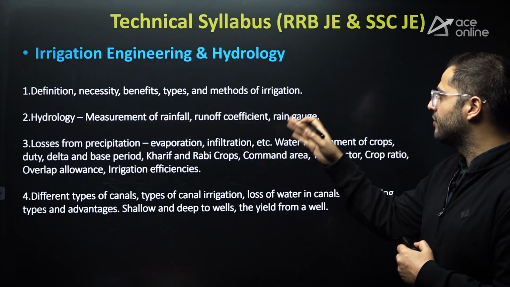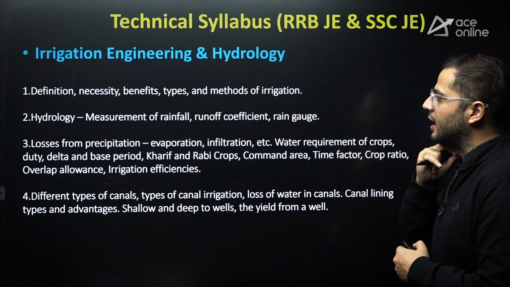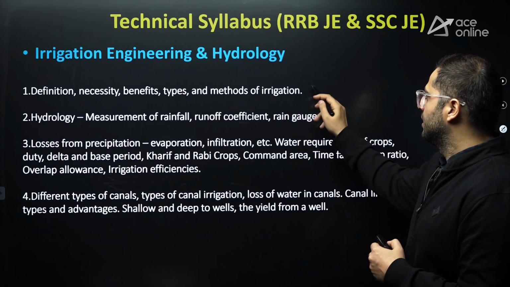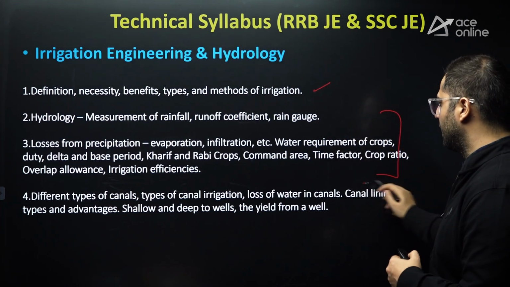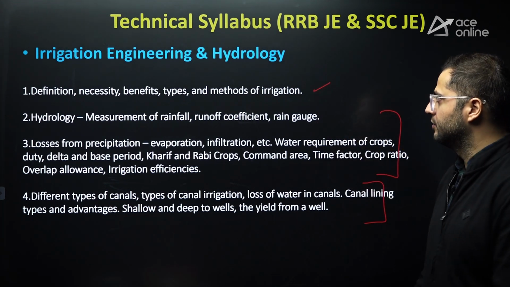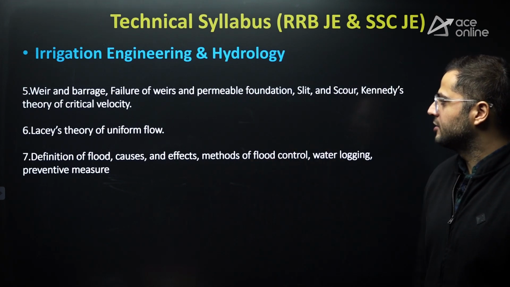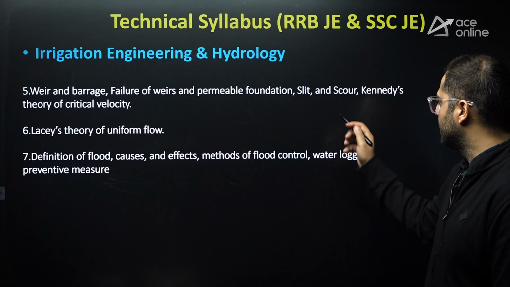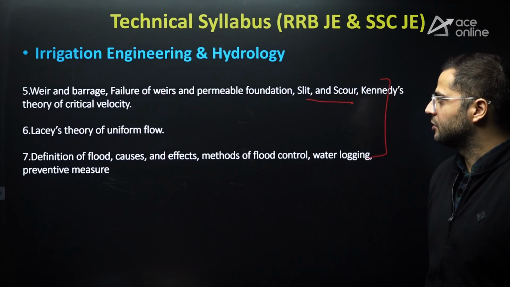Definition, necessity, benefits, types. This is your irrigation and hydrology aspect, and canals and design of canals for irrigation engineering over here. After that, some other parts of irrigation engineering: Lacey's theory, Kennedy's theory, silting and scouring. You can see some of the topics over here.